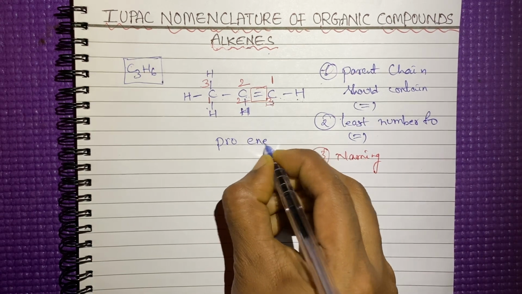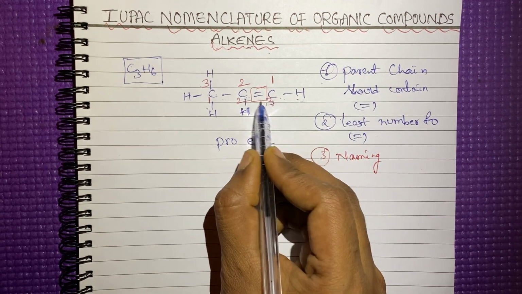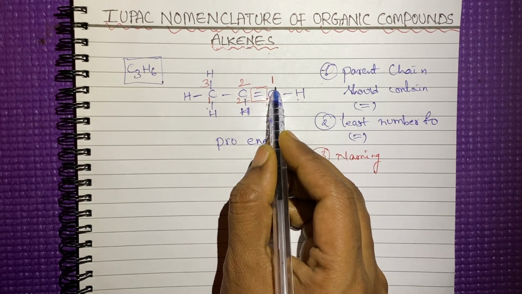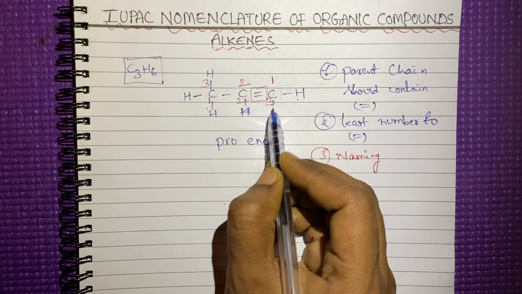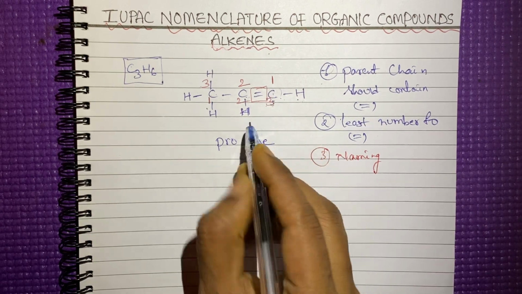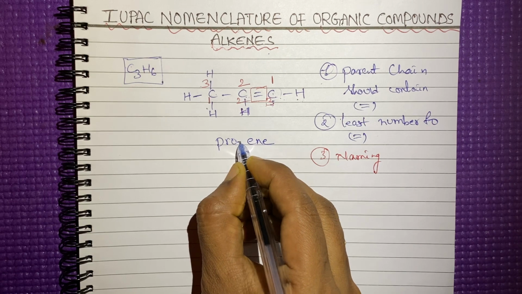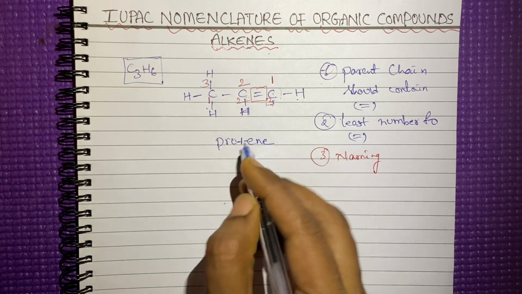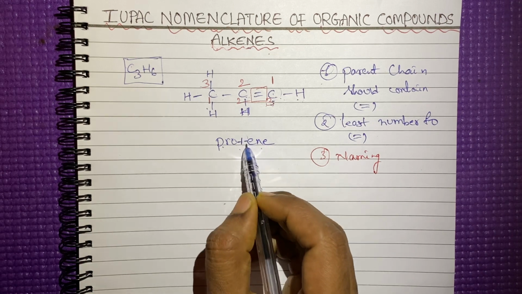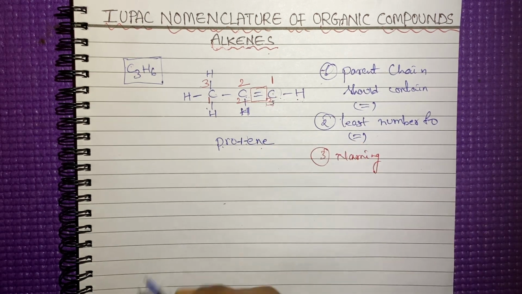In which position is the double bond? In the first place. The double bond is attached to the first carbon, right? So we have to give the position here. We separate the numbers with hyphens. Prop-1-ene. It explains the position of the double bond.